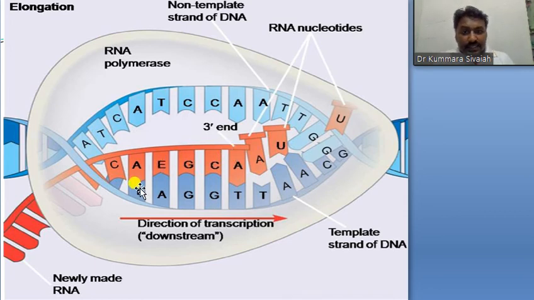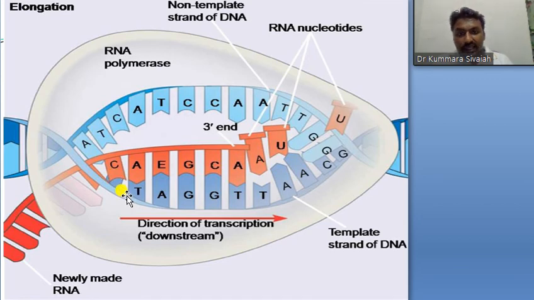So this is the template. This template is like this. The nucleotides related to it, these are the RNA nucleotides. These RNA nucleotides are bound here.